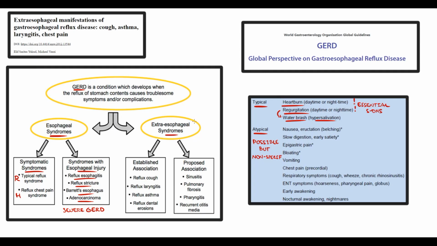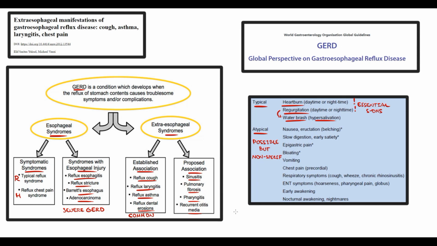Extraesophageal symptoms are divided into more common and less common. The most common extraesophageal symptoms include reflux cough, laryngitis, reflux asthma, and dental erosions. Less common symptoms are sinusitis, pulmonary fibrosis, pharyngitis, and recurrent otitis media.